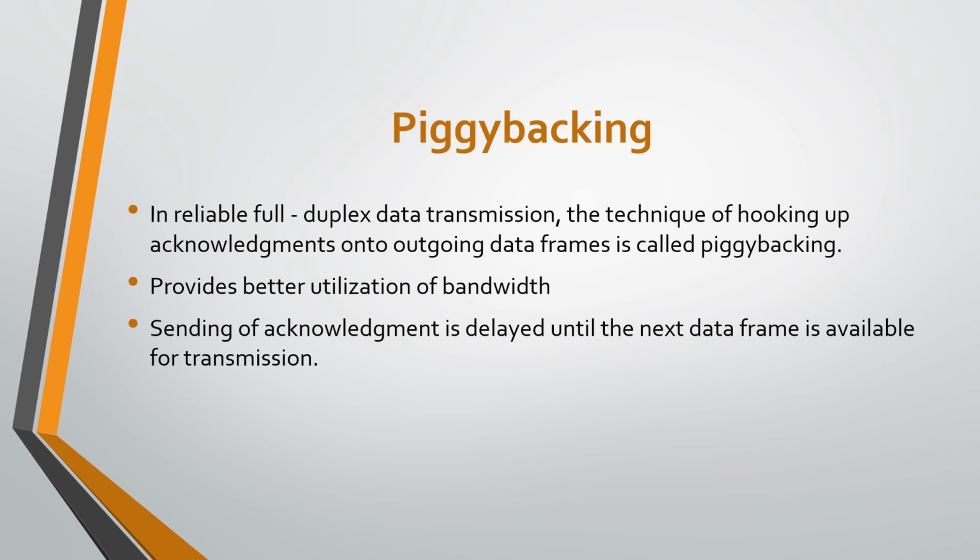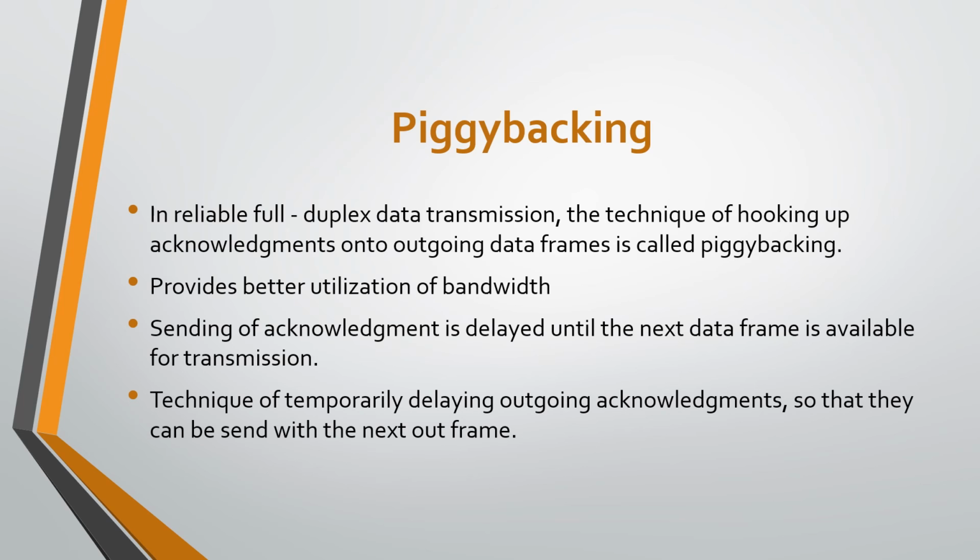The acknowledgement gets a free ride with the data frame. The size of the acknowledgement field is only a few bits, while an acknowledgement frame comprises several bytes. Thus, the gain is reduced bandwidth requirement.